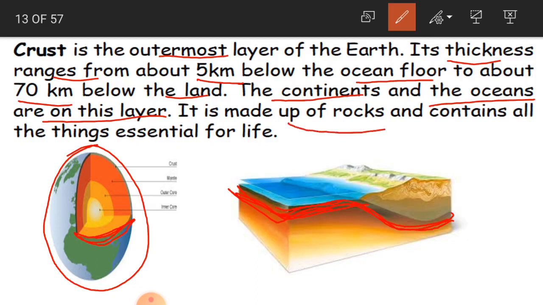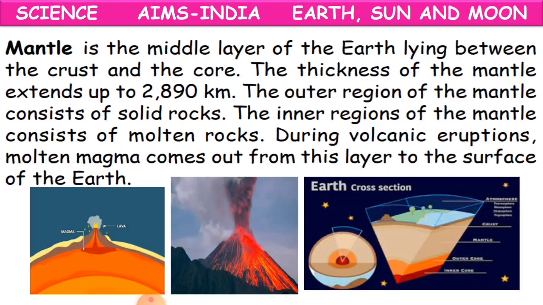It is made up of rocks and contains all the things essential for life. Rocks are like strong mountains. What do we need for life, children? We need air, we need water, basically, these two are very important. So all these are there in this crust layer, which are all important to life. Clear children? So this is about the crust.